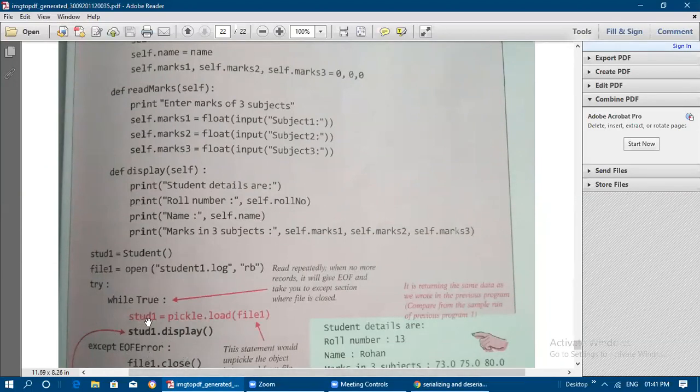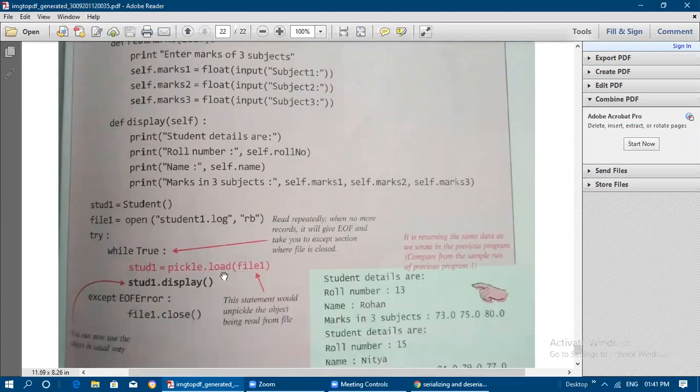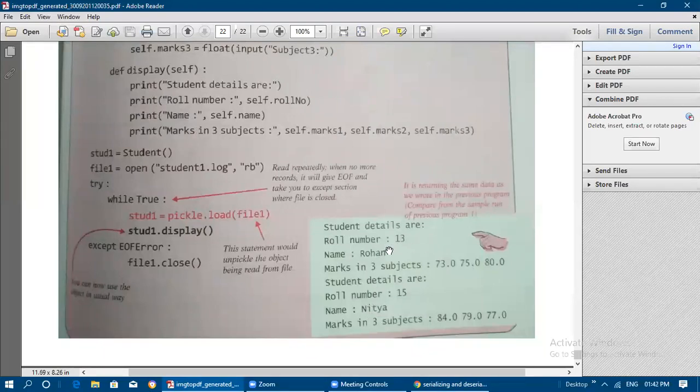So student1 object name is equal to pickle.load(file1), then student1.display. You are calling the display method after reading the content from file1. File1 is the file handle mentioning student1.log. From student1.log, the file contents are loaded into this object, and with the help of this object we are calling display. The contents are displayed like this. See here, student details are displayed in a neat format: roll number 13, name Rogan, marks in 3 subjects. The same manner we are getting the result here also. After that, the file is closed.